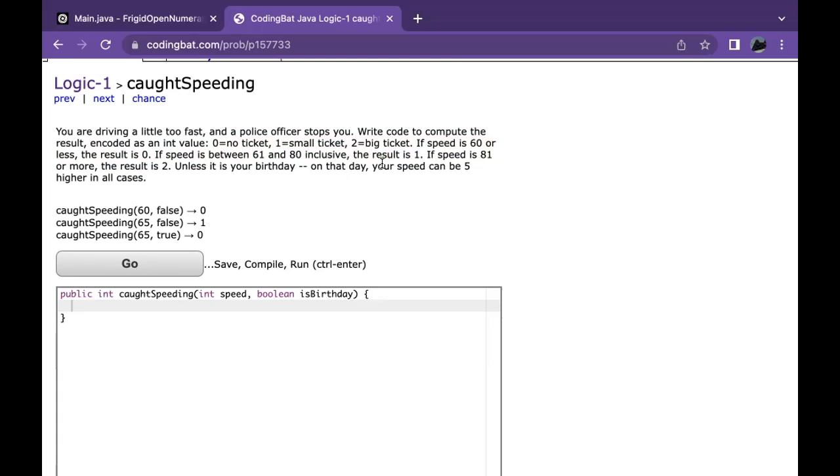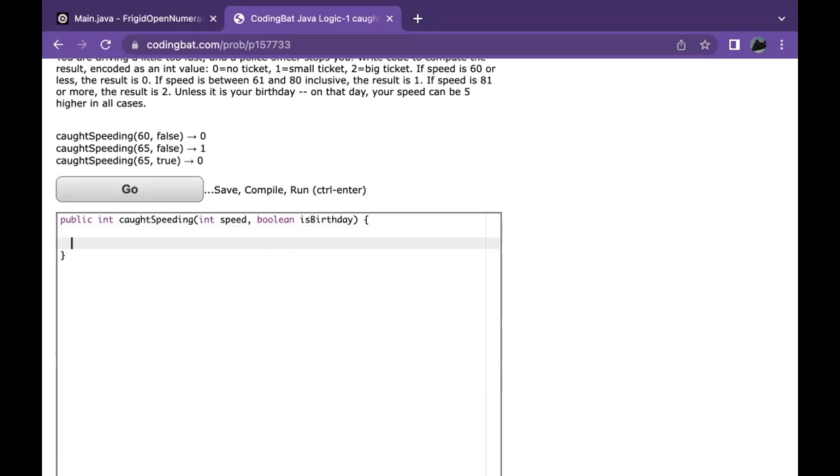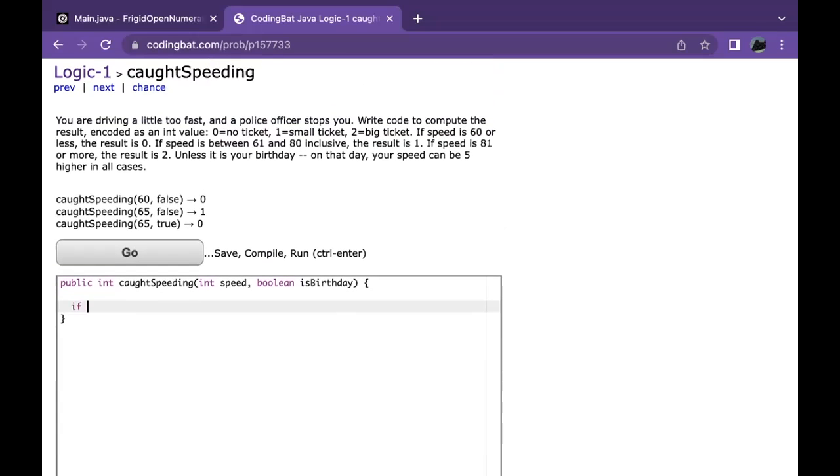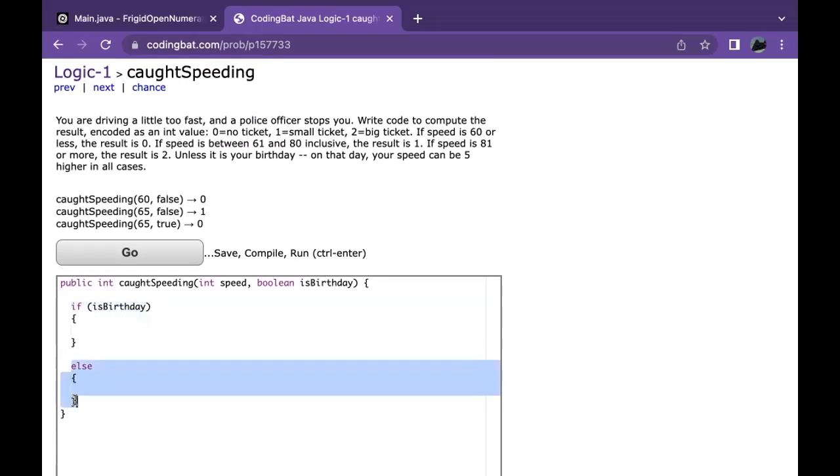So, we first have to determine if it's your birthday or not. Then we have to determine what speeds we have to use, and then we use those speeds to determine what ticket you get. So, based on our logic from going most specific to the grand scheme, we can now go ahead and write this method. First, we're going to determine if it's our birthday. So let's say if isBirthday. And remember, this is the same thing as saying if isBirthday equals true. Once we say this, let's go ahead and actually type else. So we have our framework down. We're first checking to see if it's the birthday. Otherwise, we'll do something else.